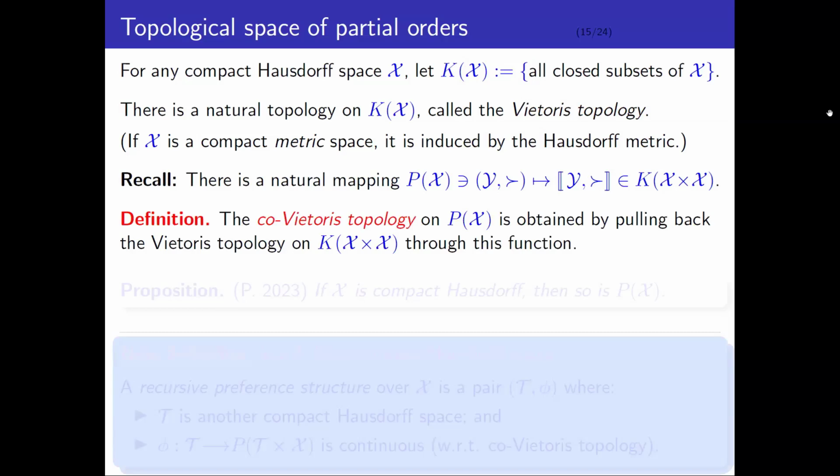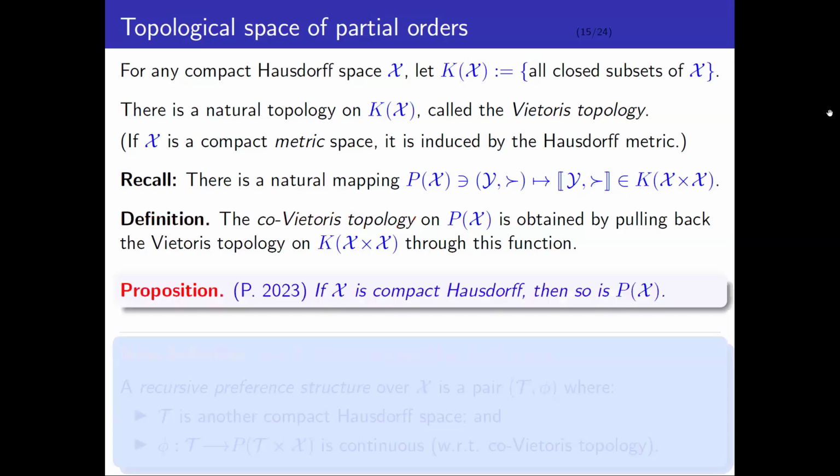We simply pull back the Pivato topology through this natural mapping. Okay, and we get a topology on the space of local continuous partial orders, which I call the co-Pivato topology. All right, so why is this a good idea? Well, because it turns out that this topology has some very nice properties.